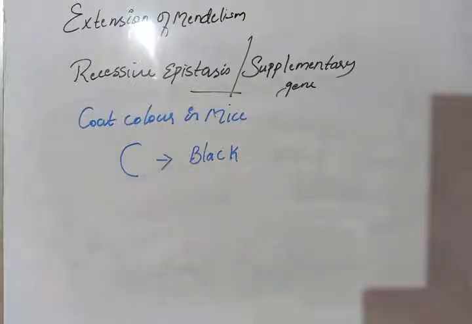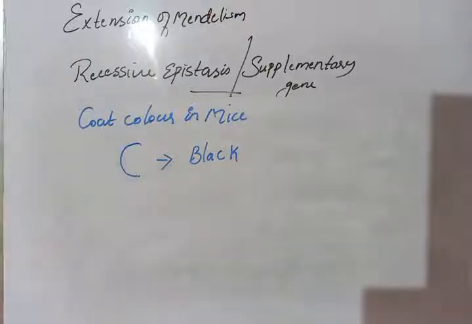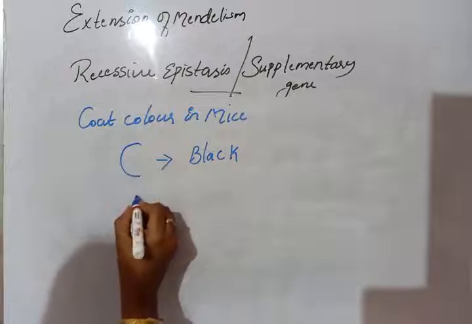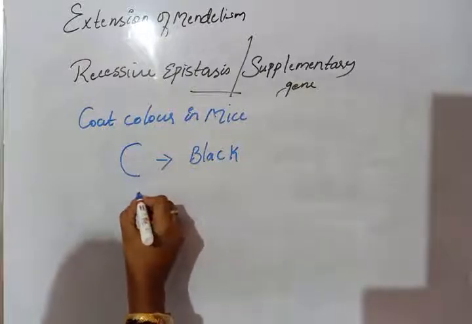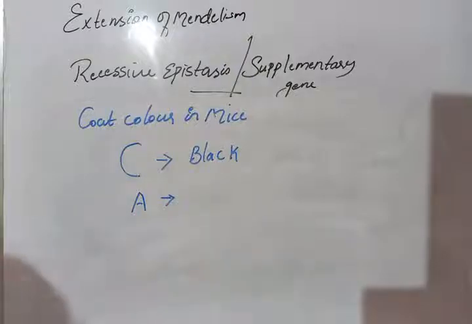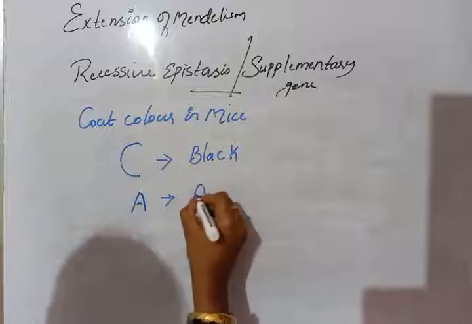Then the next one is capital A. It is responsible for the color albino.